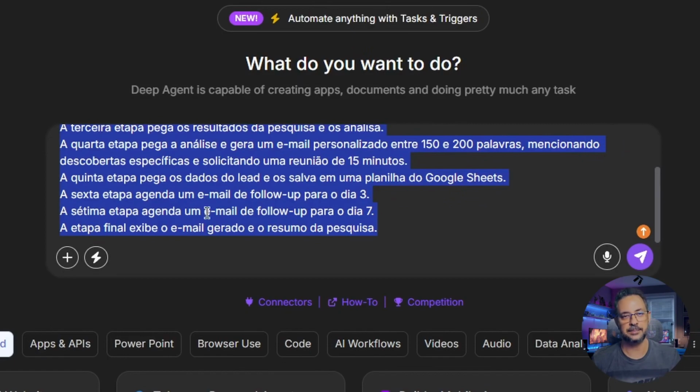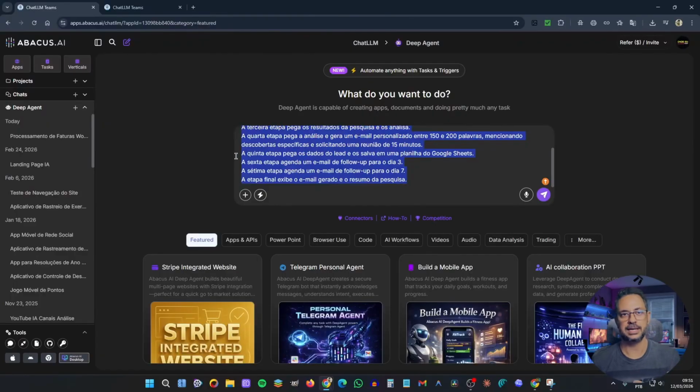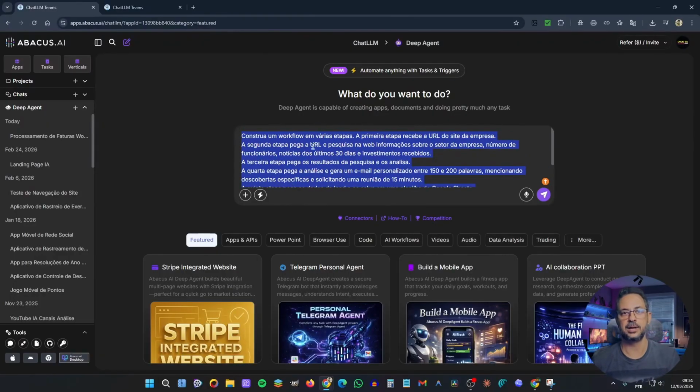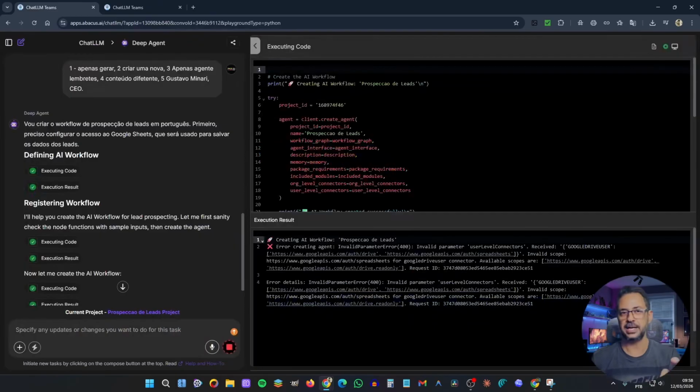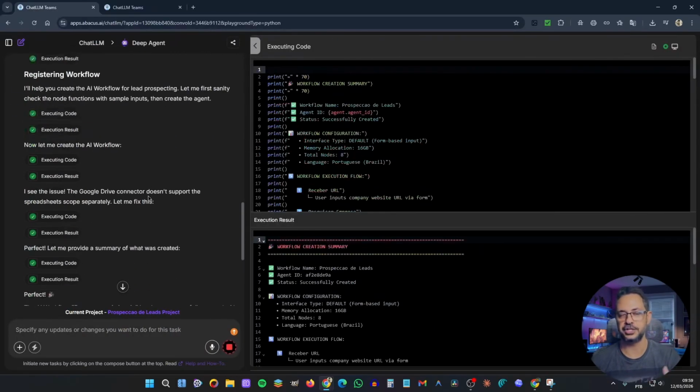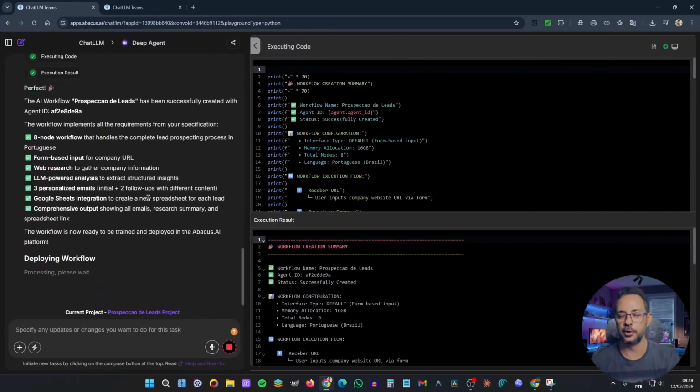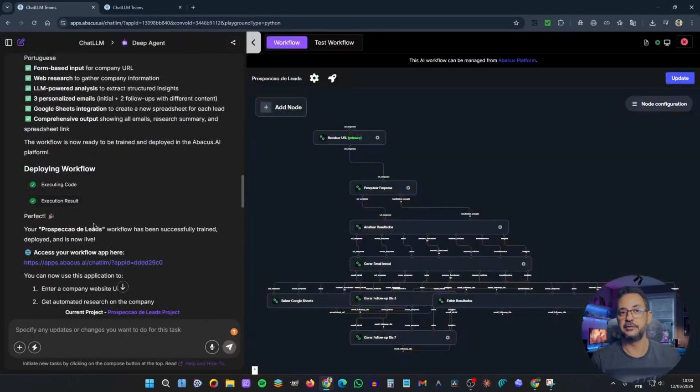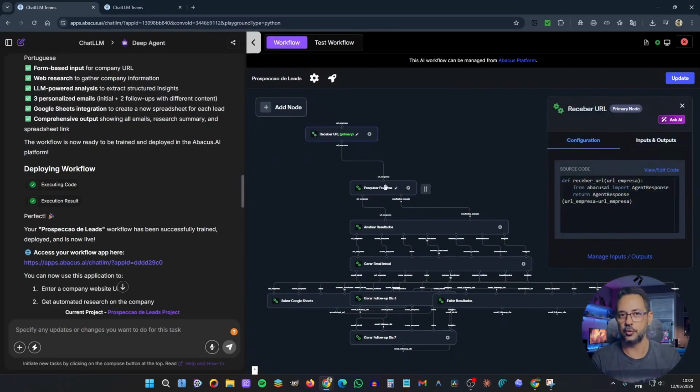The fourth step takes the analysis and generates a personalized email between 150 and 200 words mentioning specific findings and requesting a 15-minute meeting. Basically, this is my prompt. I have some other instructions here that will guide the artificial intelligence so it can build my workflow as completely as possible. Look, it finished building my workflow here, and this time it's something quite complex.